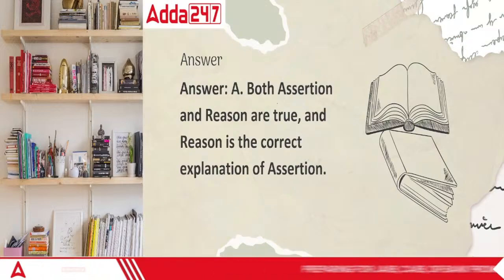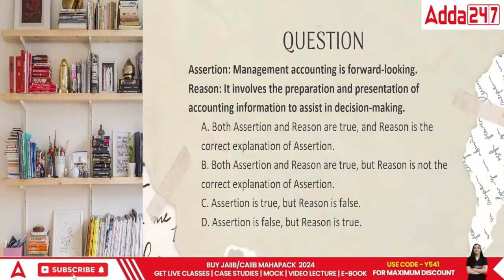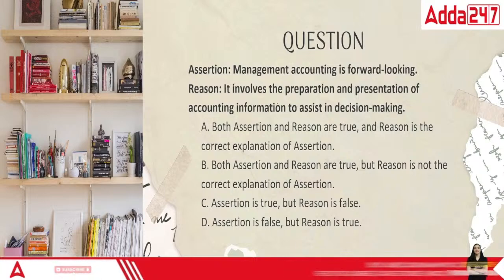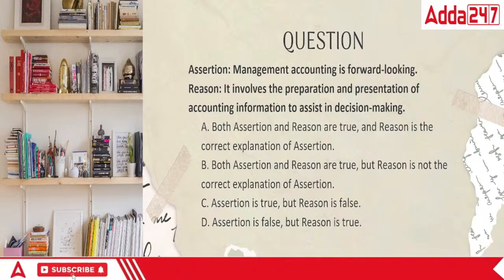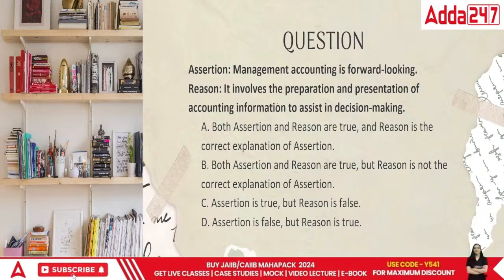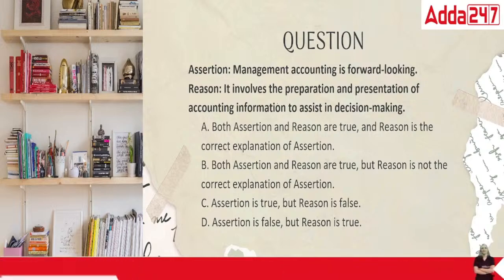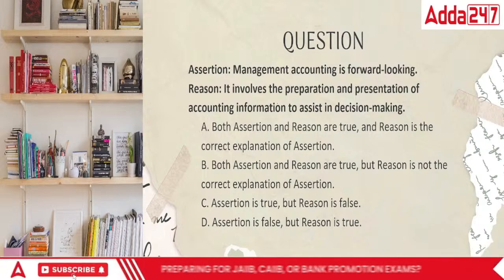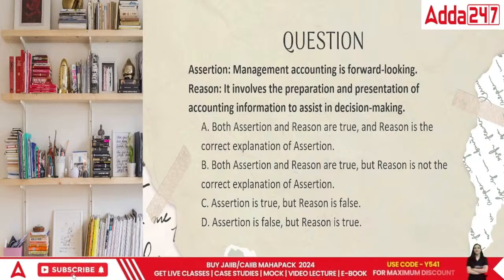In this case, both are correct, and the reasoning is also correct. Think about it. Management accounting is for the higher level of management. That is, it is forward looking. And the reason is, if it won't be forward looking, it will never be grounded towards the organization, or when we talk about the people out there. So that is very, very important for the organization.